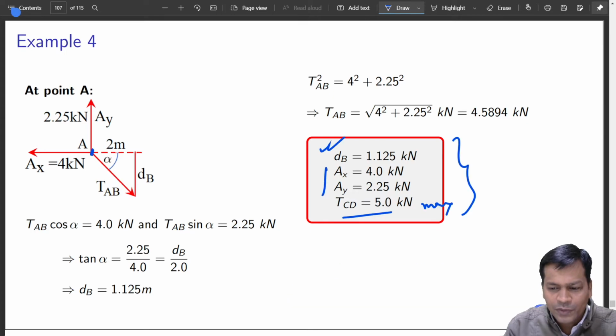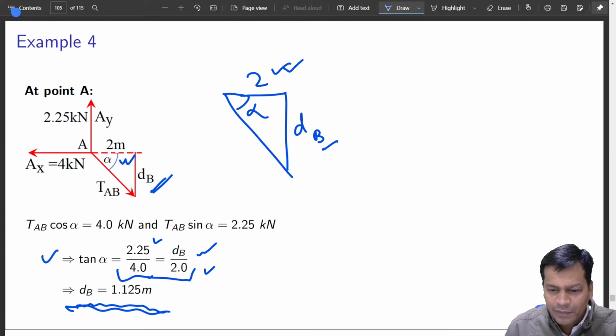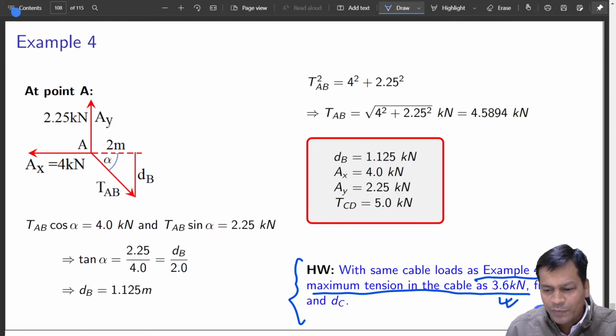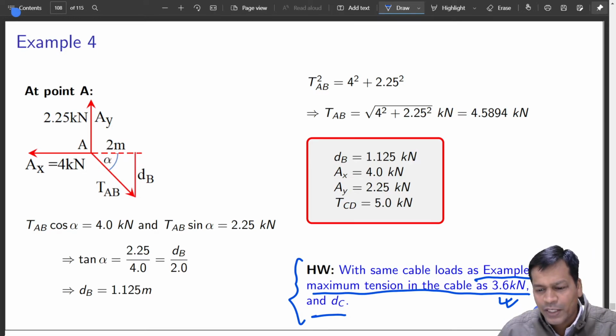So you have to find out dB and DC, both. Okay, so just take a snap of this screen and try to figure out what it should be. For the time being I will move ahead, we will come back to this.